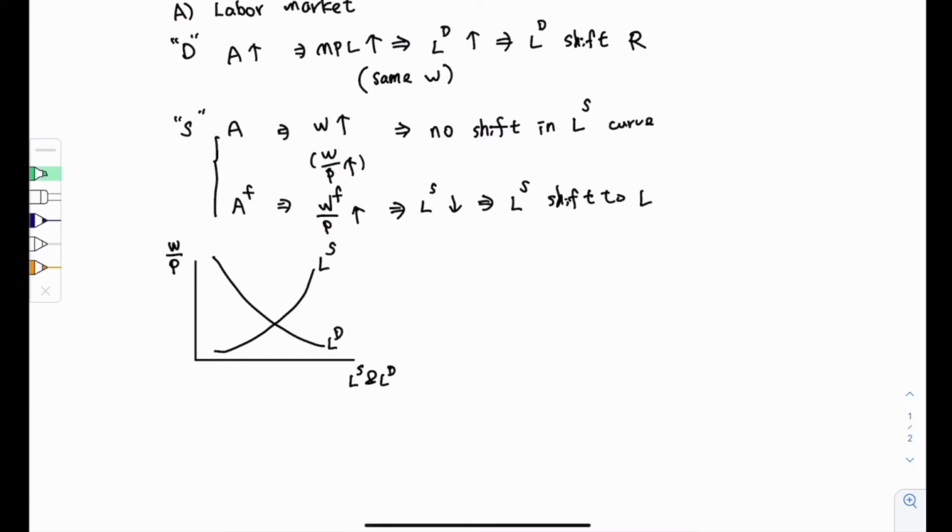And then we know the joint effect of the permanent productivity increase will cause the labor supply curve to shift to the left and the labor demand curve to shift to the right. So let's look at what this implies about the labor market equilibrium.